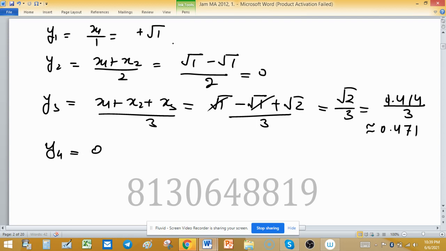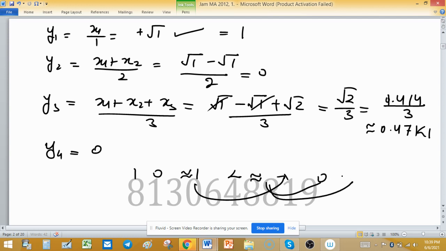So you can see that y1 is square root of 1, which is 1, then 0, which is less than 1, then approximately 0.471, which is less than 1, and again 0, and the coming value will be less than the previous approximation.